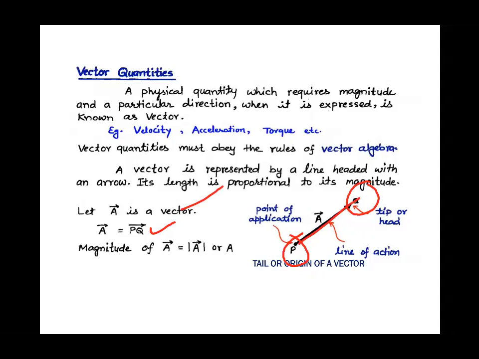Right? Now, if we talk about the magnitude, the magnitude of A will be represented by a modulus. This sign is of what, beta?